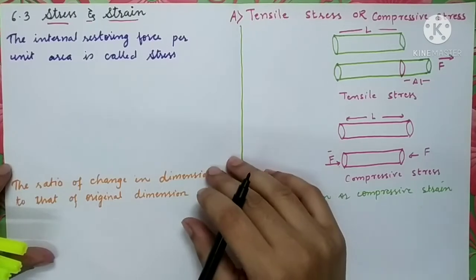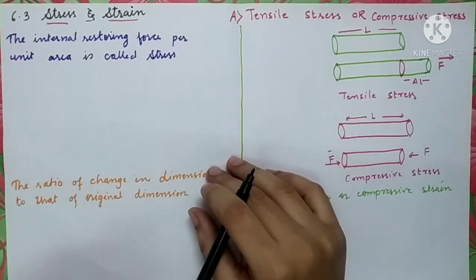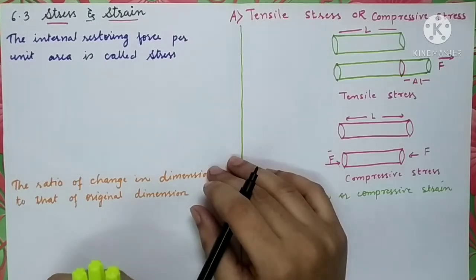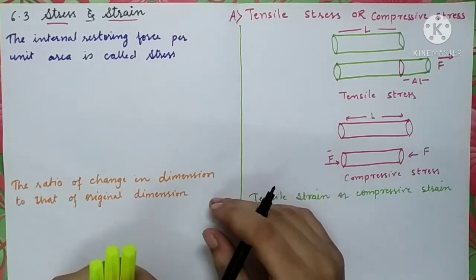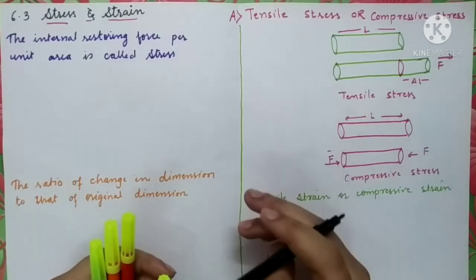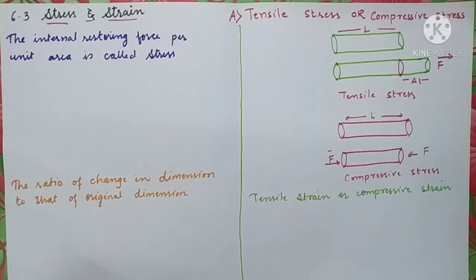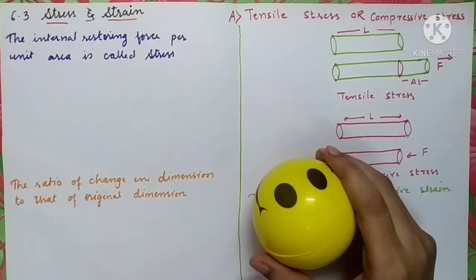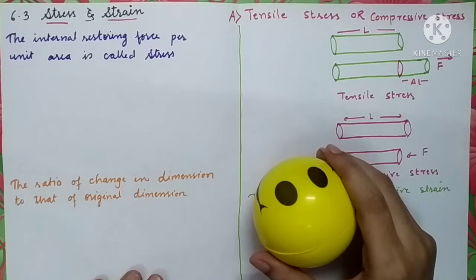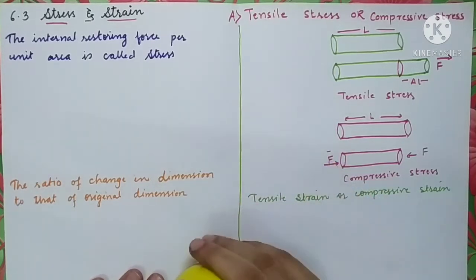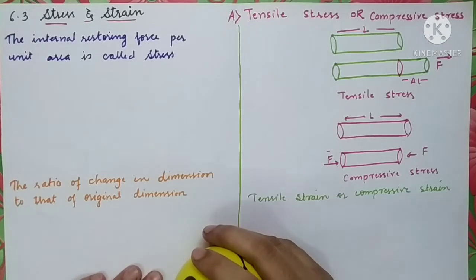In the last lecture we had studied deformation and about the property of elasticity. Basically we have to study elasticity only in this topic. What is elasticity? We have already discussed that whenever any object regains its original shape and size after the removal of deforming forces, such an object is called an elastic object. If a body is unable to regain its original shape and size, then we will call it a plastic object. We all know that nothing is perfectly elastic and nothing is perfectly plastic.